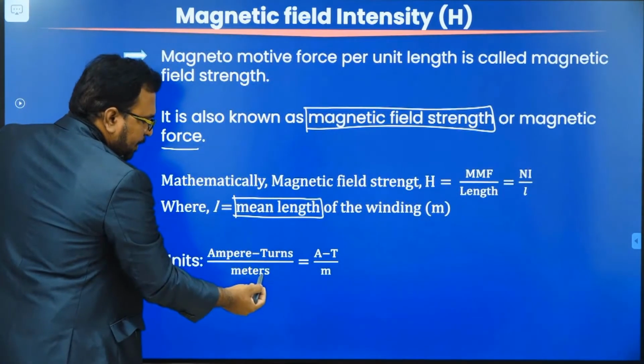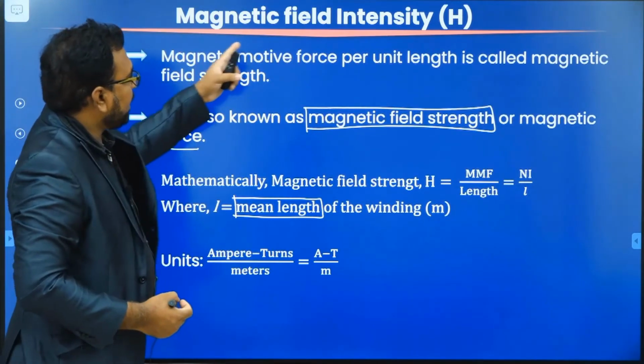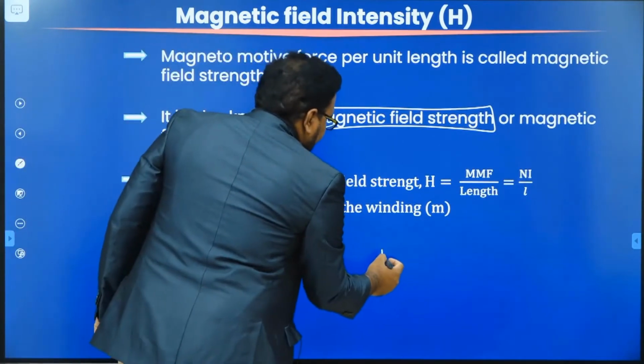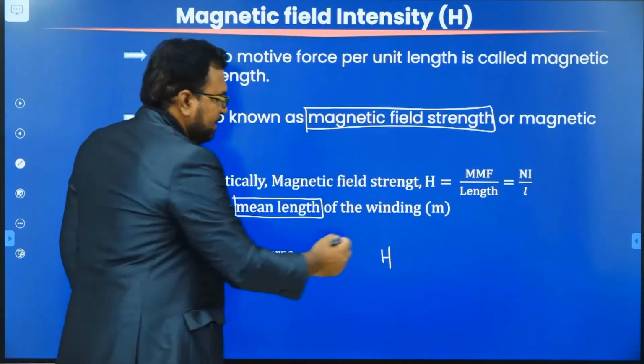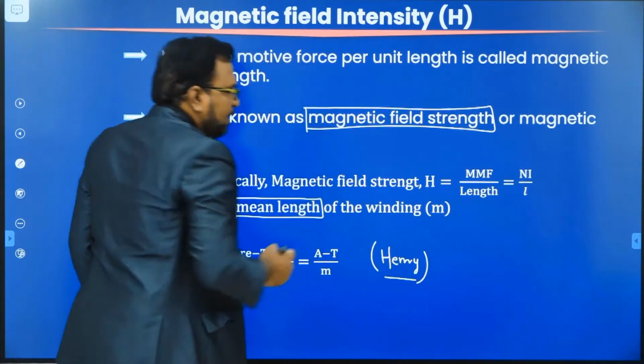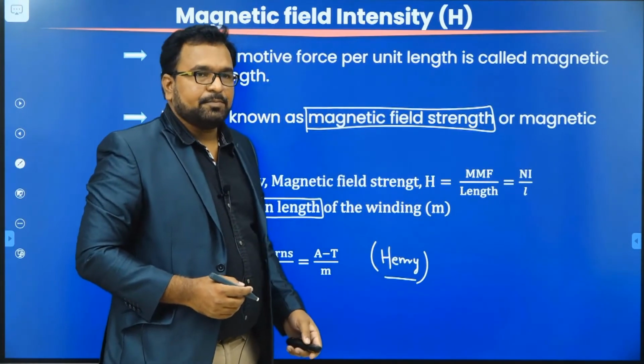In the denominator we are having length, so the unit of length is meters. Hence the unit of magnetic field intensity will be ampere turns per meter. And the other SI unit of magnetic field intensity is Henry. We are going to measure magnetic field intensity in terms of Henry. Henry is the other unit for magnetic field intensity.